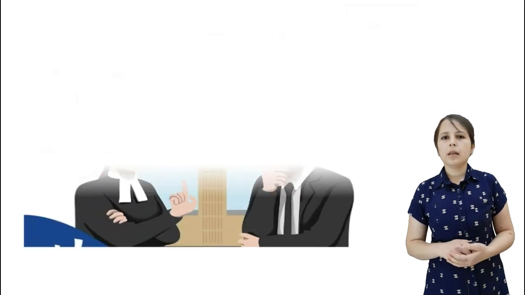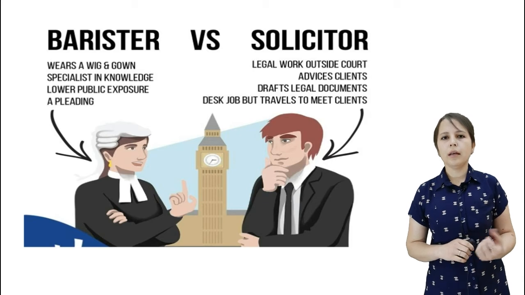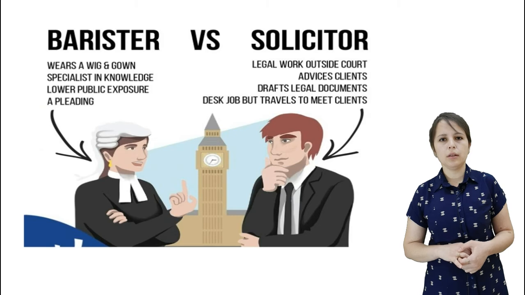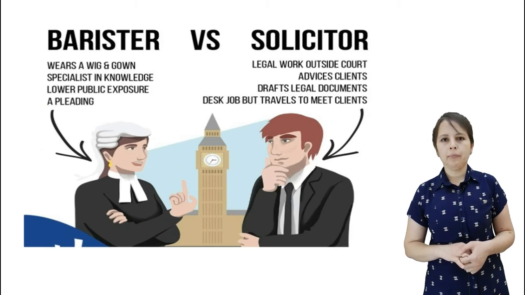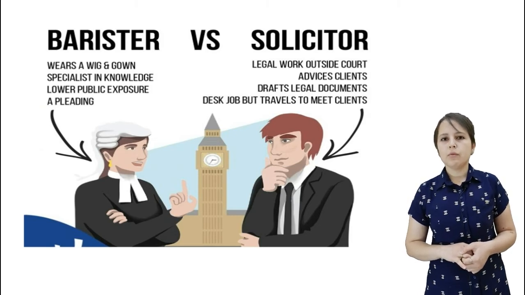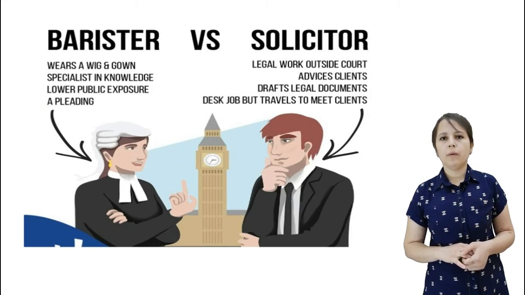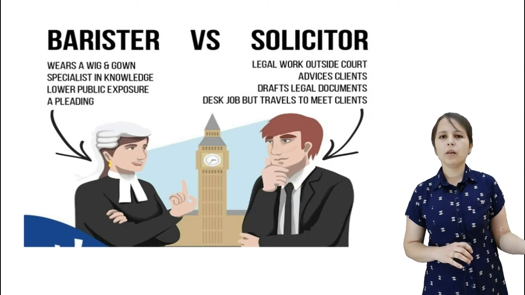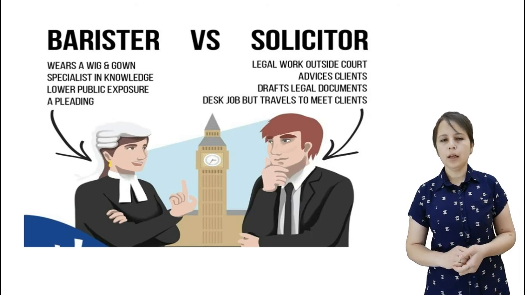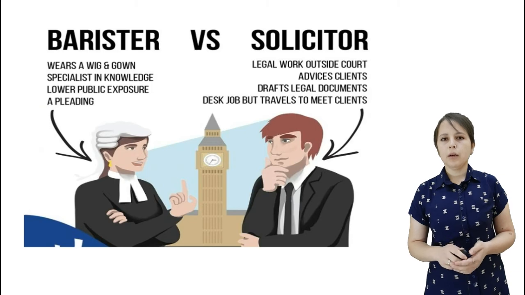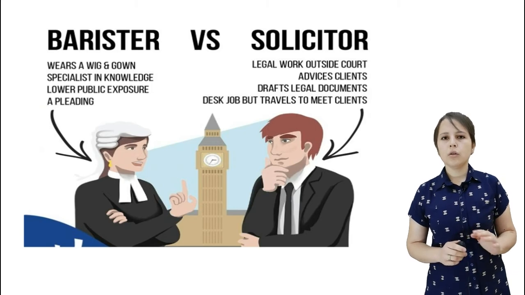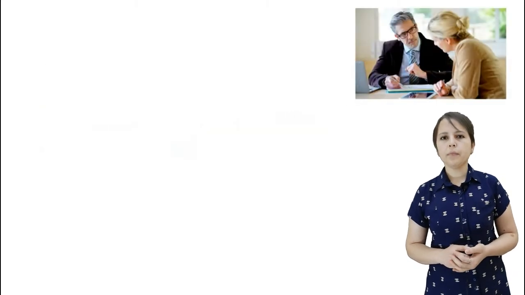Now let's see the lawyers. In previous lessons we have talked about barristers and solicitors. Now let's differentiate between them. Who is a barrister? As we know, barristers wear a wig and gown, while solicitors can work out of the cabinet as well. They can work with them. Now let's look through the details of them.